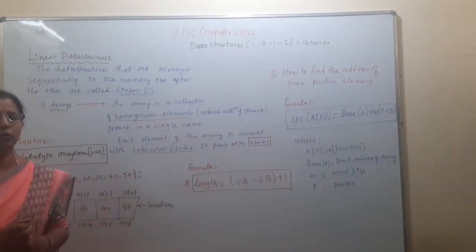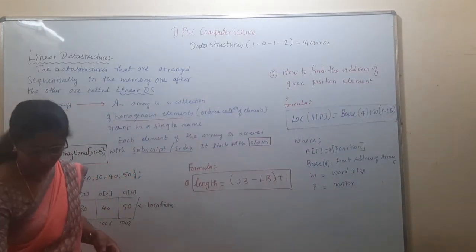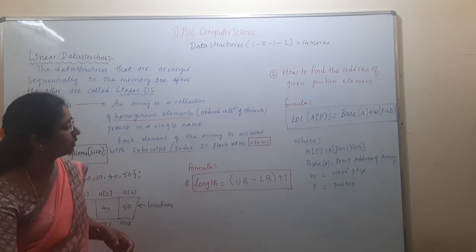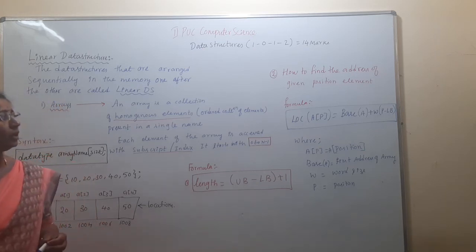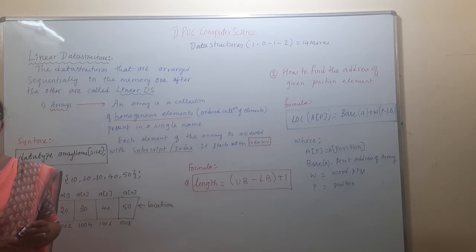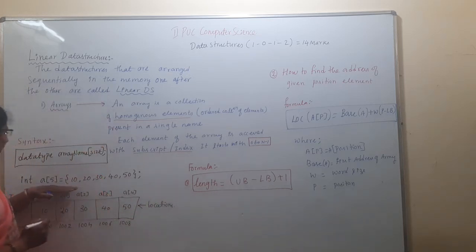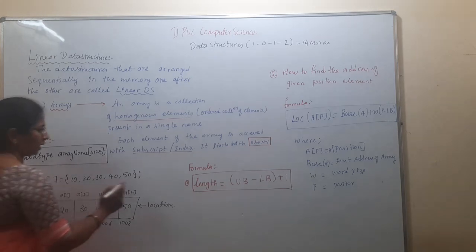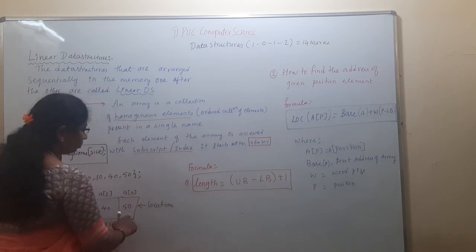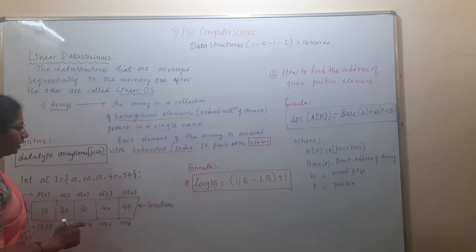Here we need to apply two different formulas, one for length and another to find the address of the given element position. So how to find the length of the array? Suppose we don't know the length, how many elements are there? What is the upper bound limit? Depending on that we need to calculate.